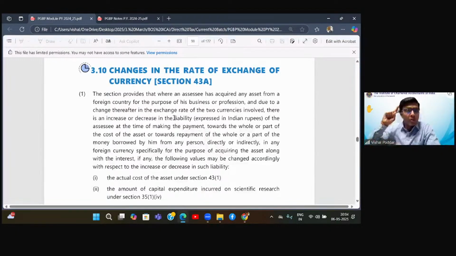But you had booked this liability at 90. So effectively, you are paying rupees 10 more for this 20 crore. So 10 on this 20 crore is 200 crore rupees you are paying extra. I hope first you will have understood this.